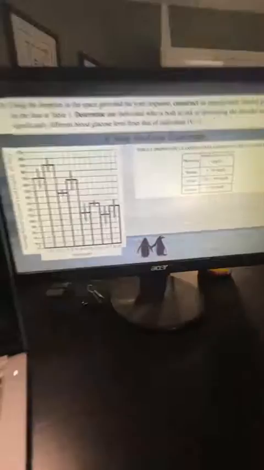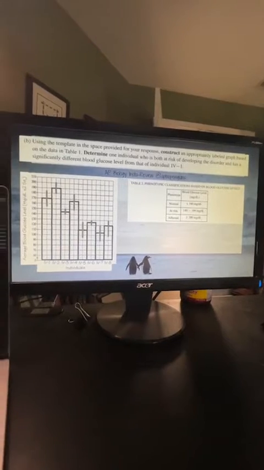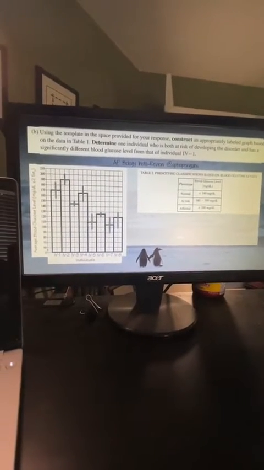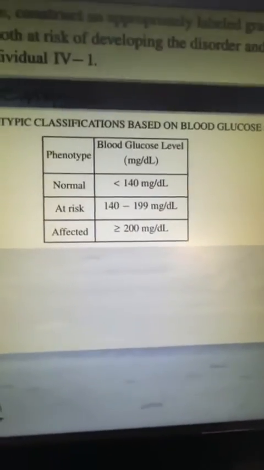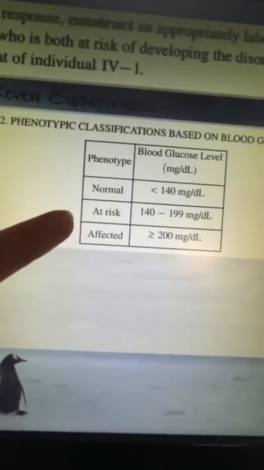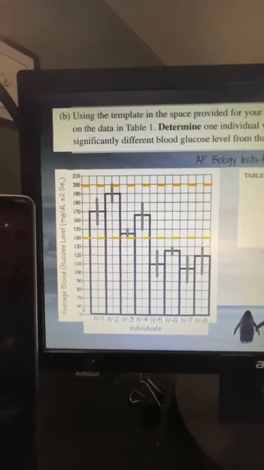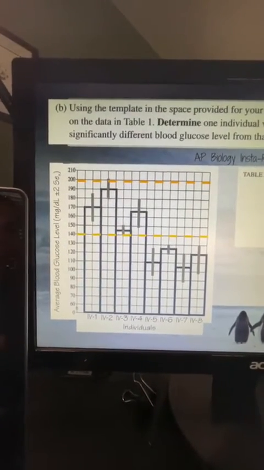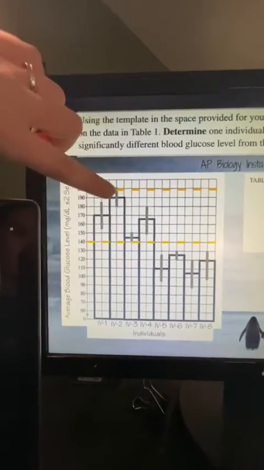So they then tell us that we're supposed to determine one individual who is at risk of developing the disorder and has a significantly different blood glucose level than that of individual 1. Okay, so for number 1, we have to think through here and say, okay, well, who is at risk? Anyone that is 140 to 199 is going to be at risk. So I drew these little bars. You wouldn't really do that, but I'm doing this just so I can visualize it for you. So between 140 and 199, there's 4 different individuals. I've got individual 1, 2, 3, and 4.